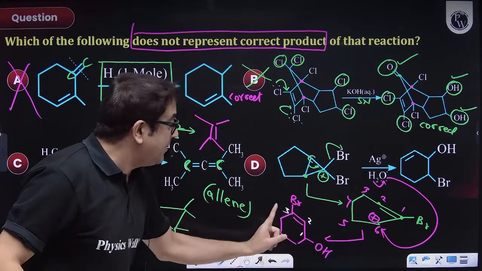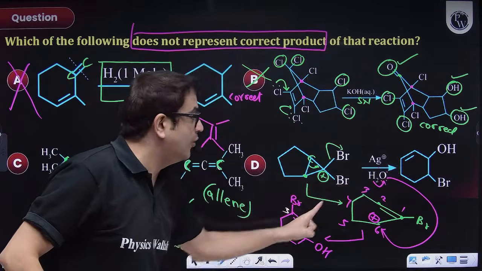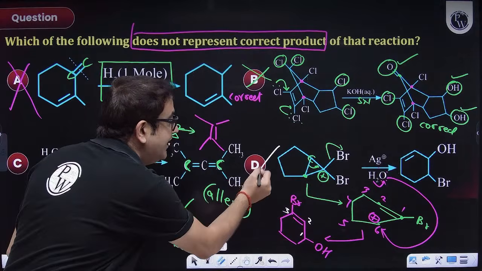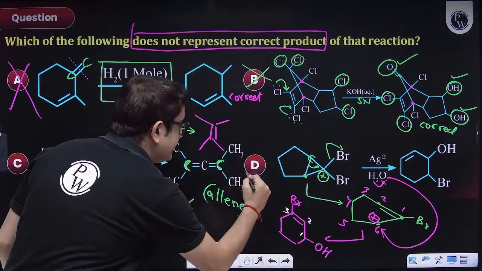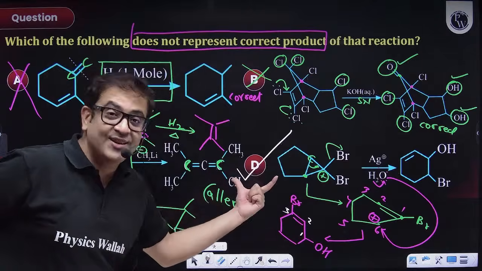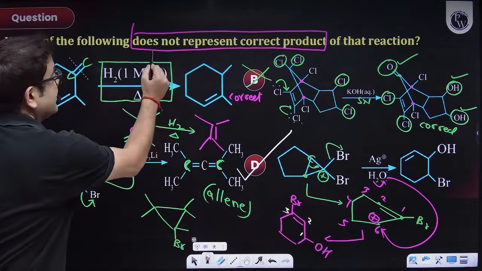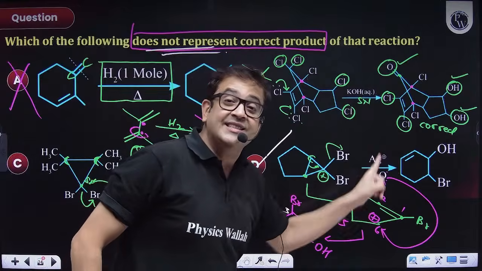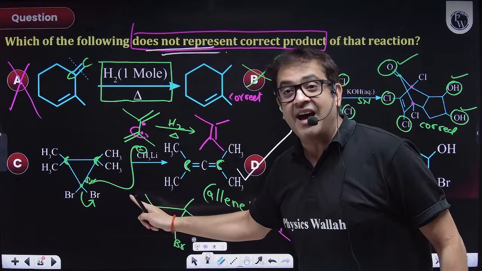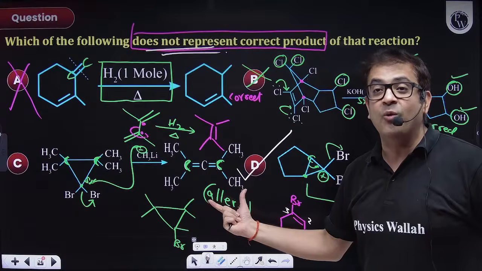I'm not answering. But sir, is the product the same? No. So that means this is definitely incorrect. And because this is incorrect, definitely your answer is option D, because the question is asking you the incorrect option. And because this is clearly incorrect, you can predict that this ring opening may take place.